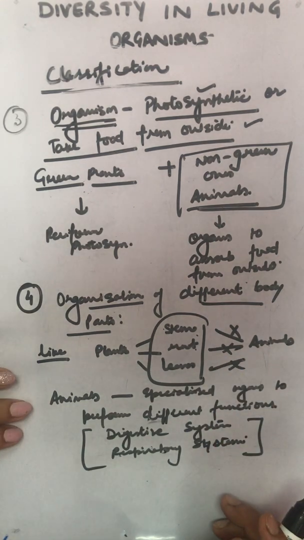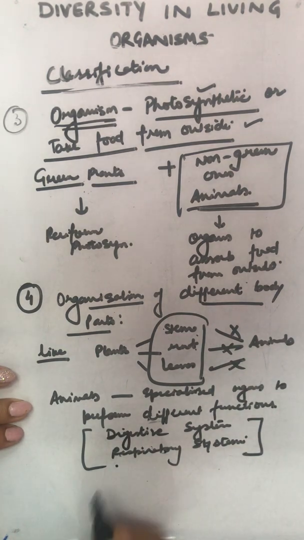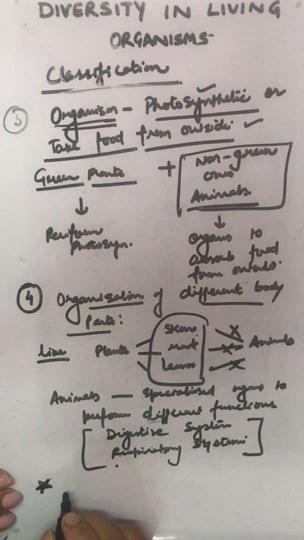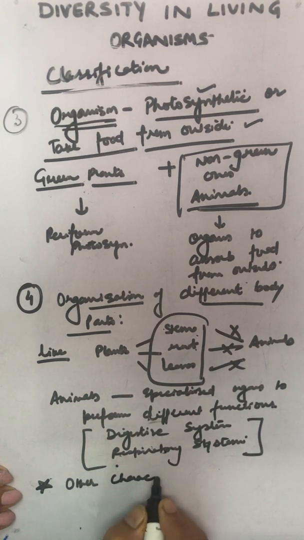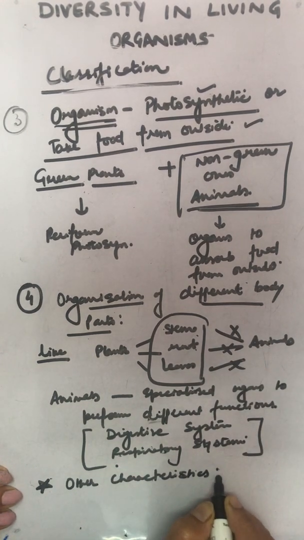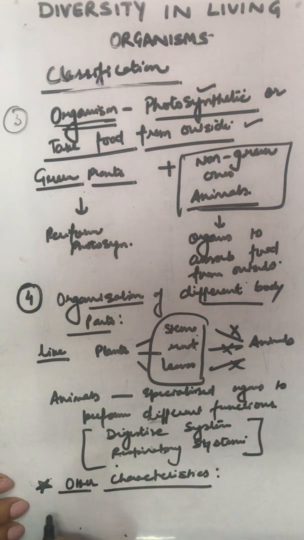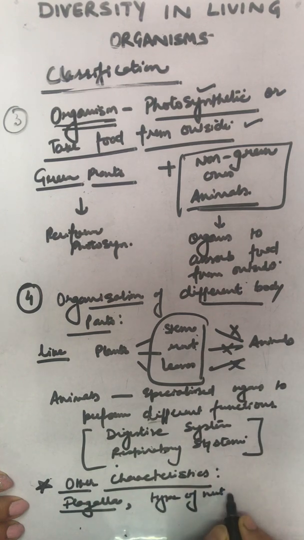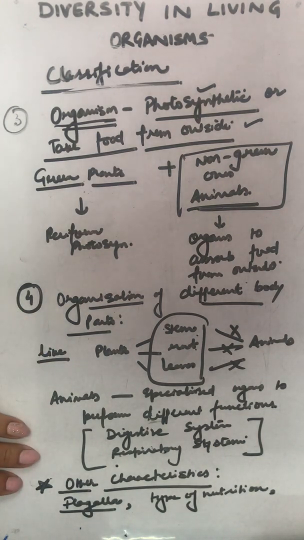Now there are so many other characters which are used for the classification. Like, I'm going to give it another point by writing a star, that other characteristics. In other characteristics, we are going to cover flagella, the presence and absence of flagella, then the type of nutrition. It's not only that all the organisms are saprophytic in nature or parasitic in nature or showing holozoic mode.